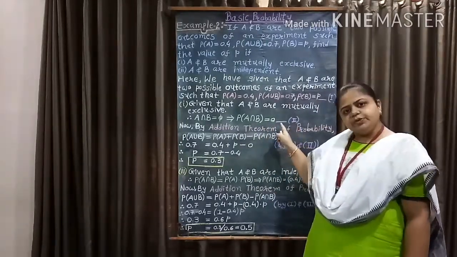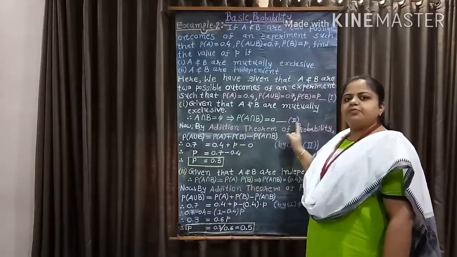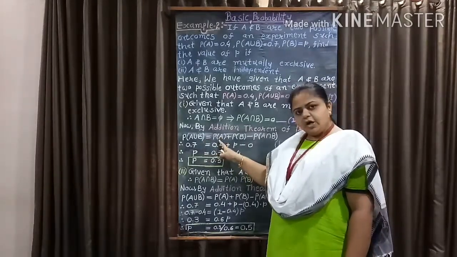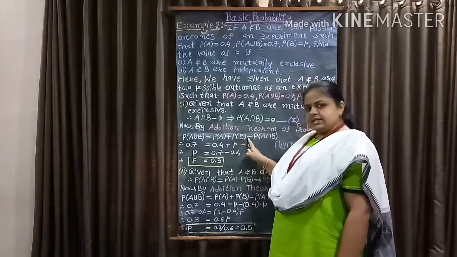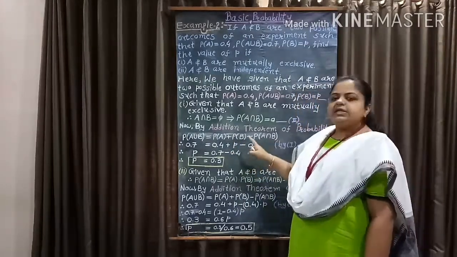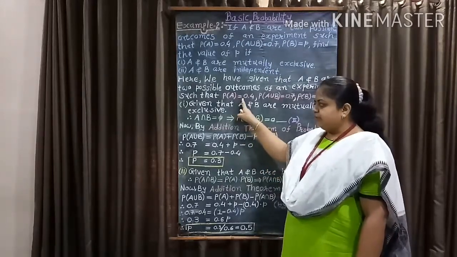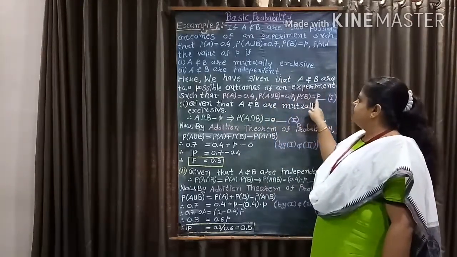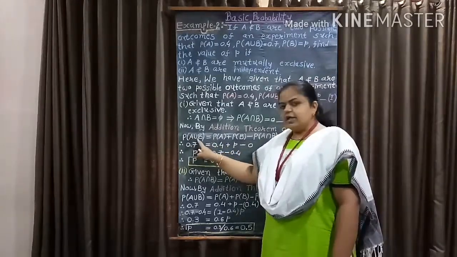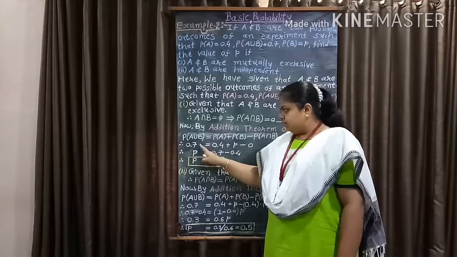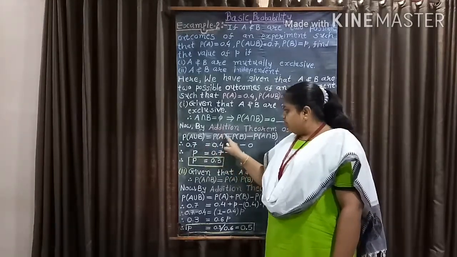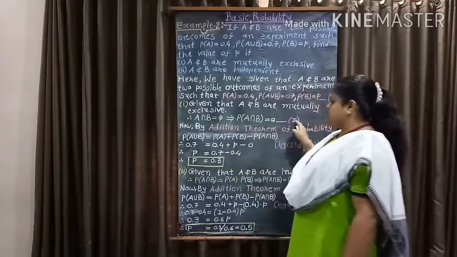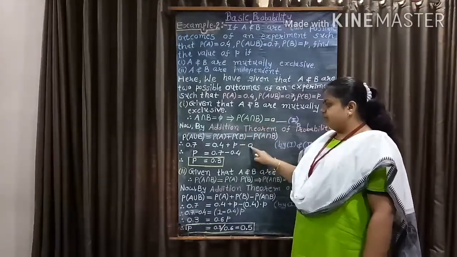Call this equation number 2. Now by the addition theorem of probability, we know that probability of A union B equal to probability of A plus probability of B minus probability of A intersection B. Now we already have probability of A equal to 0.4, probability of A union B equal to 0.7 and probability of B equal to P. Therefore 0.7 equal to probability of A, that is 0.4, plus probability of B, that is P, minus, by equation 2, probability of A intersection B equal to 0.